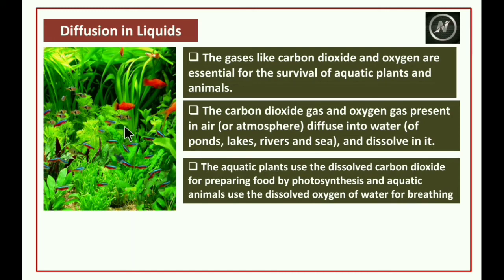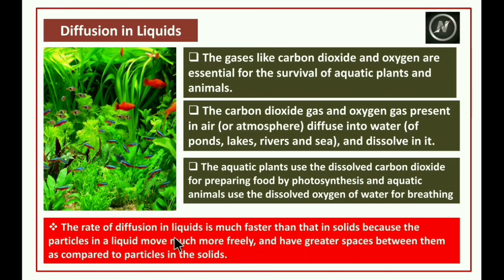The plants absorb the dissolved carbon dioxide from the water and prepare their food materials through photosynthesis. The animals use the dissolved oxygen of water for their breathing and respiration. The rate of diffusion in liquids is much faster than in solids because the particles in a liquid move much more freely and have greater space between them as compared to the particles in solids.